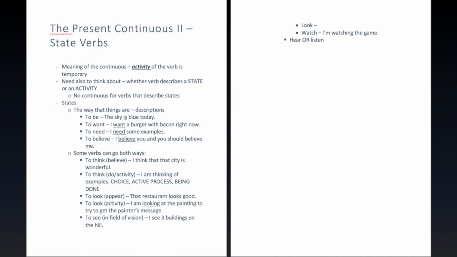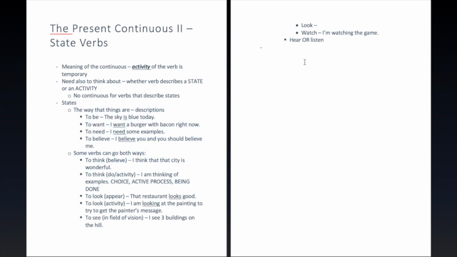All right, so there are plenty of other examples, but hopefully by now you kind of get the idea of this difference between states and activities. That's the main thing that we want to understand here, and to remember that if we're describing a state, we should use the simple and not the continuous.